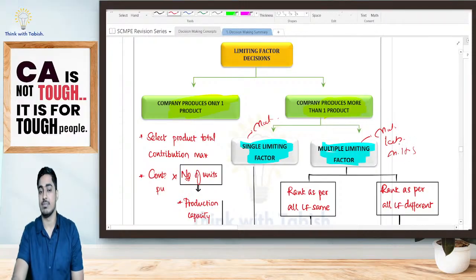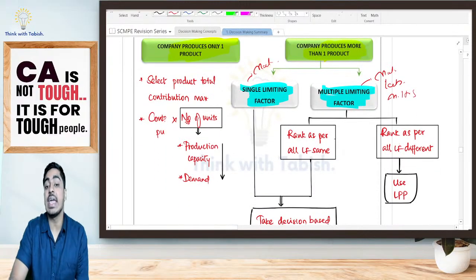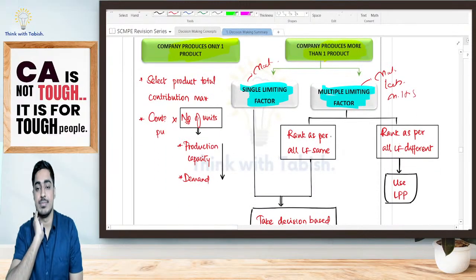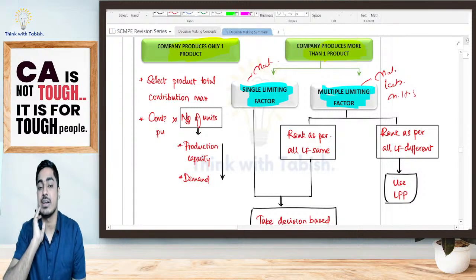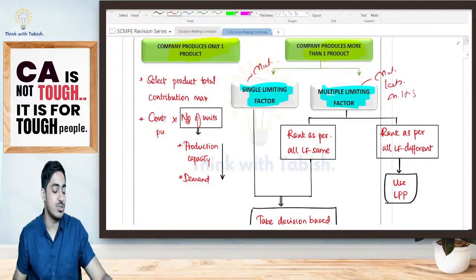In case of multiple limiting factors, either the rank as per all the limiting factors is the same, or the rank as per each limiting factor is going to be different. Once we discuss it, we'll come back to the summary. It is going to be fine.